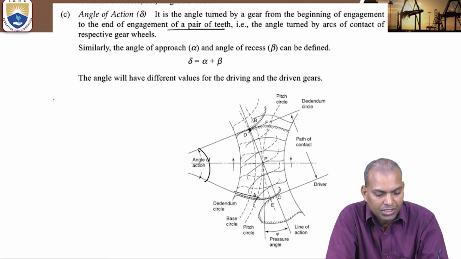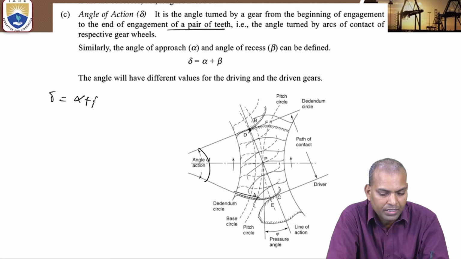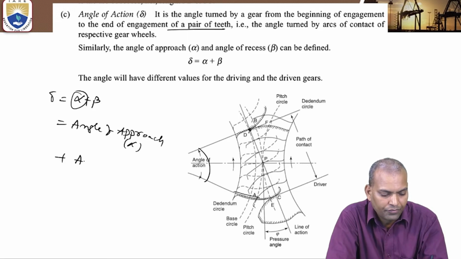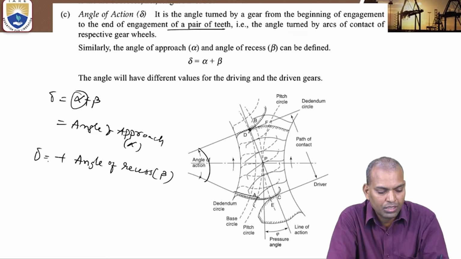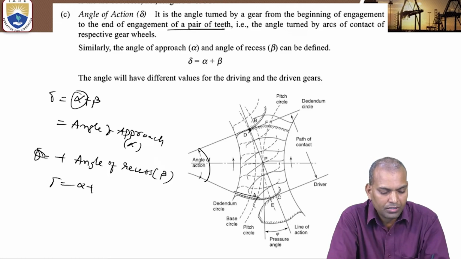This angle of action delta equals alpha plus beta, that is, angle of approach alpha plus angle of recess beta. Delta equals alpha plus beta.